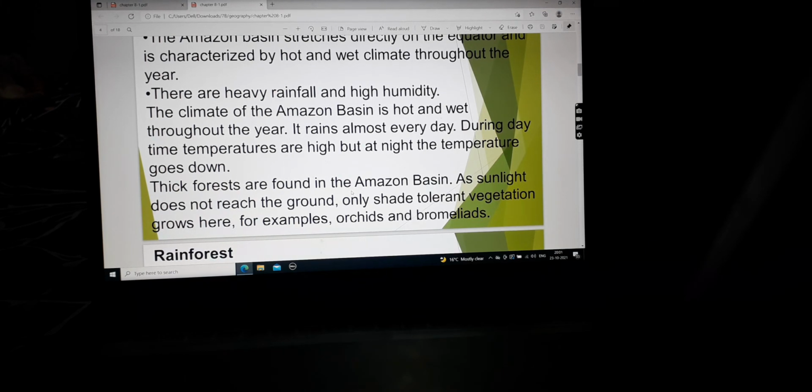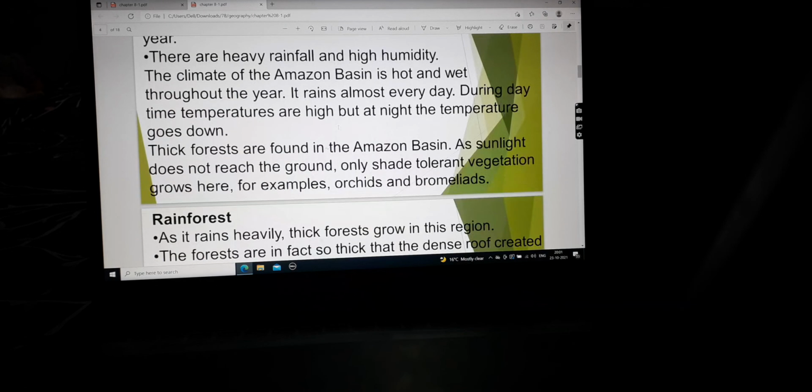The trees are very big due to the rain and sunlight, so the sunlight does not reach the ground. And only small plants which can just take the sunlight, not the sun rays, grow there. For example, orchids and bromeliads grow in such a place. They are the ones which grow at a lower height. They do not rise to a very great height. You might have seen some orchids at Nainital lake also. If you don't know, you can have a look at the orchids in Nainital.